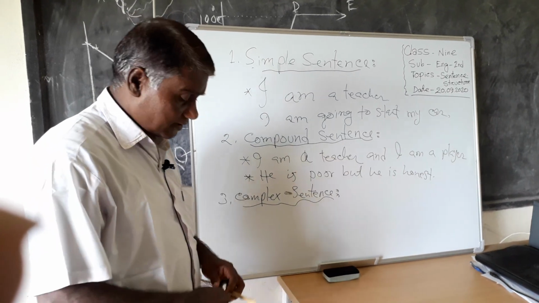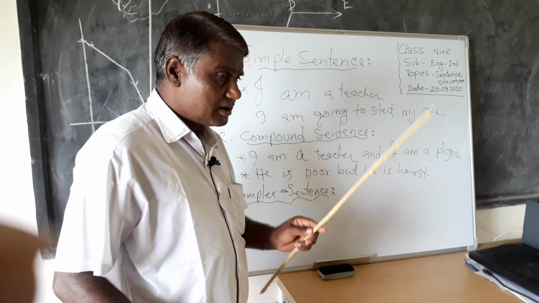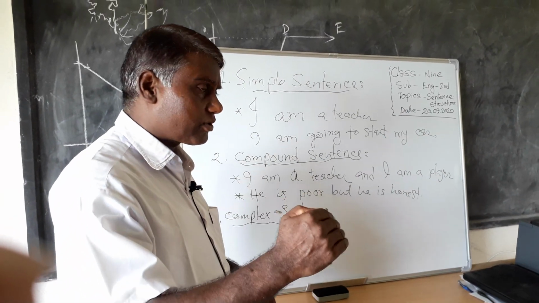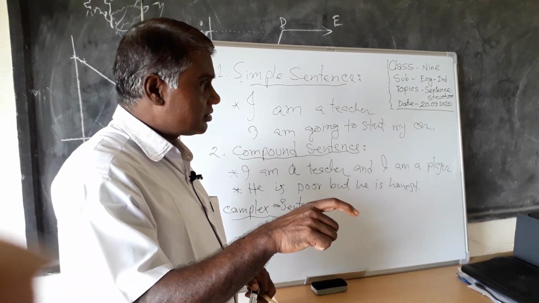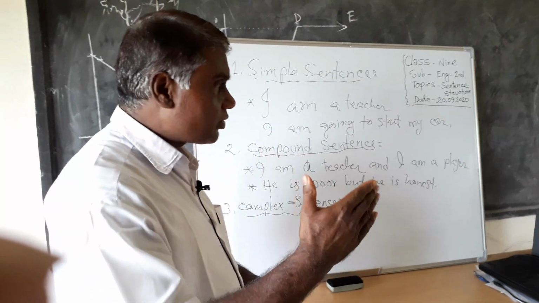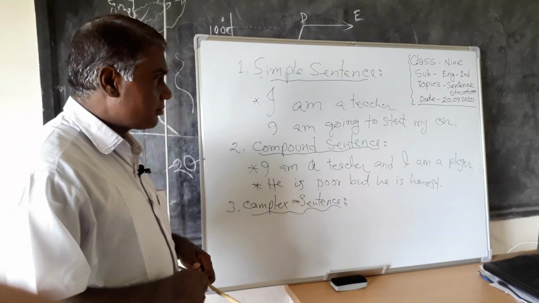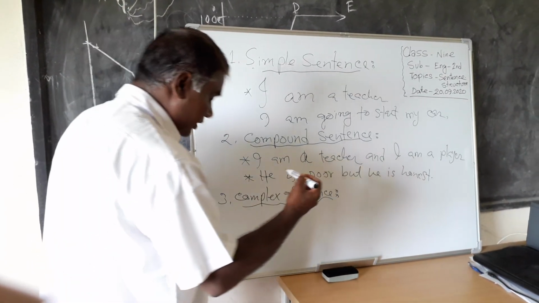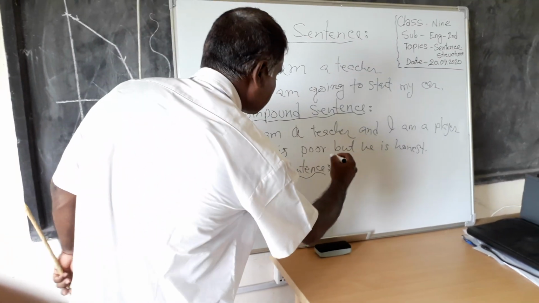Here you can see a subordinator. A complex sentence will take a subordinator. After the subordinator, the part is the subordinate clause, and before the subordinate clause, the part is called the principal clause. Now look at the board. I am going to write an example.